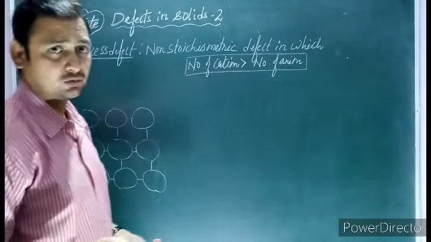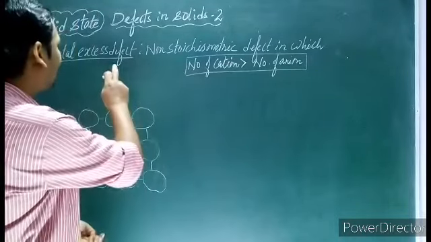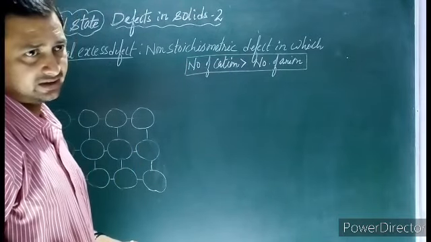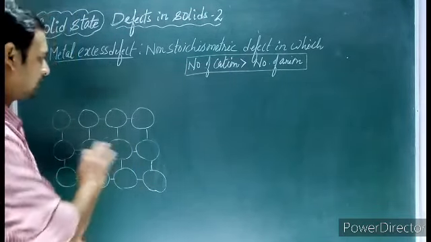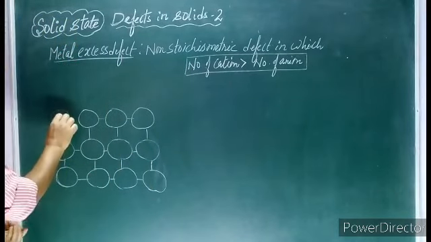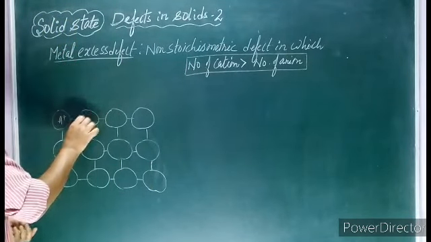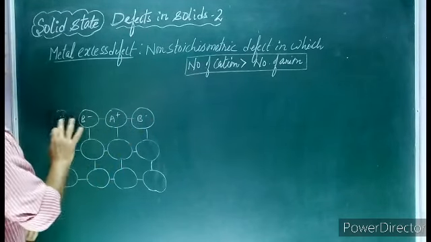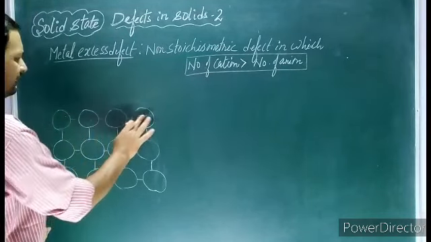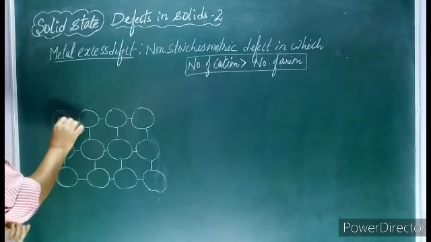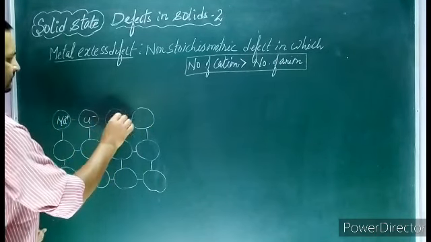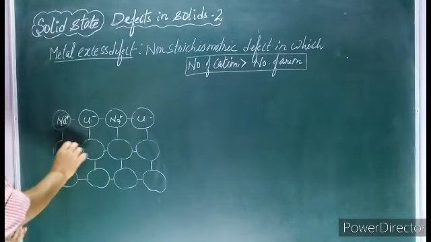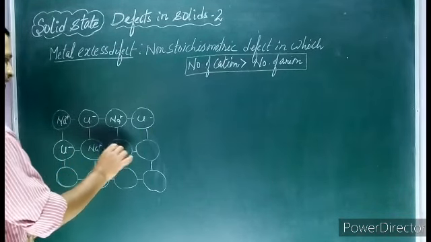Now try to understand a little: how can we have a metal excess defect? Suppose this is an ionic solid, we have cation A plus, B minus, A plus, B minus, or we can take one example of NaCl. We can have Na plus, Cl minus, Na plus, Cl minus, Cl minus, Na plus.